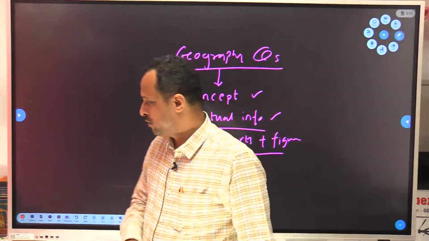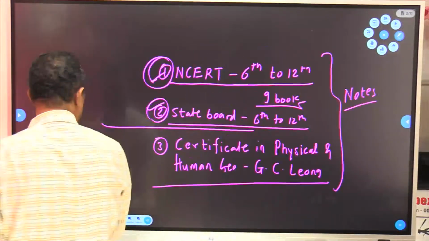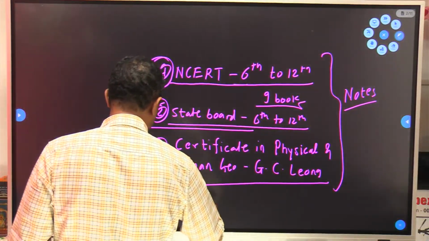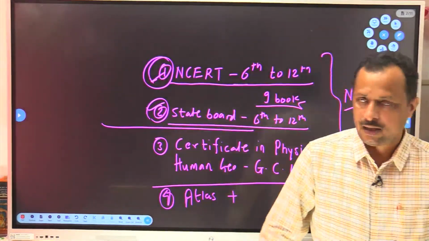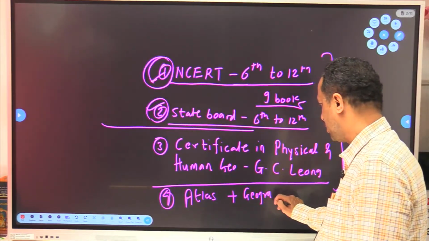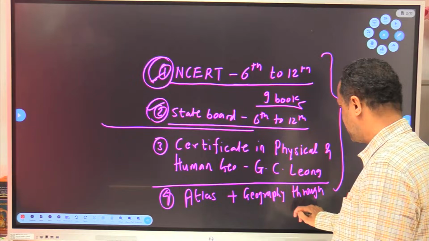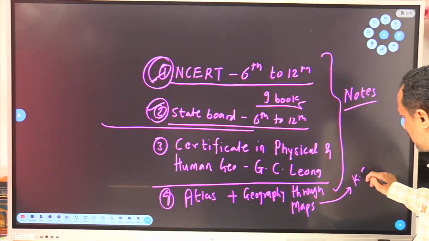Clear? So for study material, you can add one more thing in the list. Just for the map purpose, you can purchase any atlas plus one book of map, and that is Geography Through Maps. This book is written by K. Siddharth.